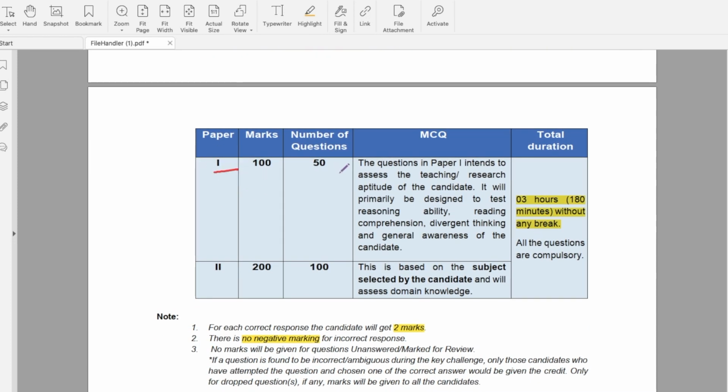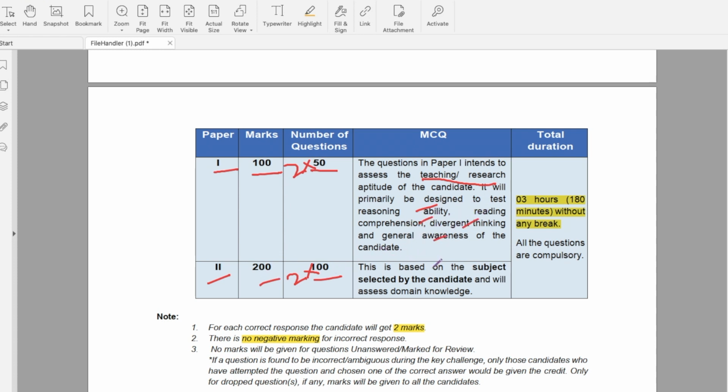Paper 1, 50 questions, 100 marks. Each question carries 2 marks. Similarly, paper 2, 100 questions, 200 marks. Each question carries 2 marks. And paper 1 tends to assess the teaching and research aptitude of the candidate. It will be primarily designed to test reasoning, reading comprehension, divergent thinking and general awareness.